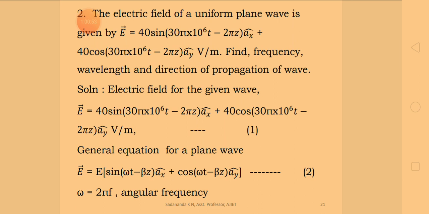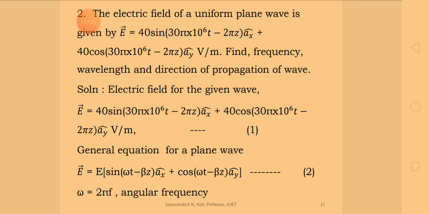Here E naught represents the amplitude of that electromagnetic wave, and there is the sine term and the cos term. By comparing these expressions we can collect the terms. Here omega is the angular frequency, beta is the phase constant, t is the time parameter, and z is the direction in which the electromagnetic wave is propagating.